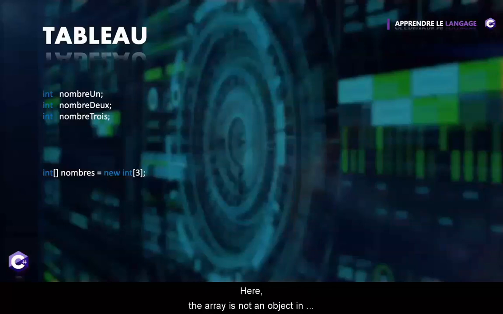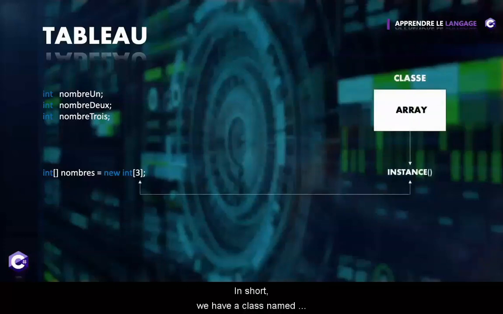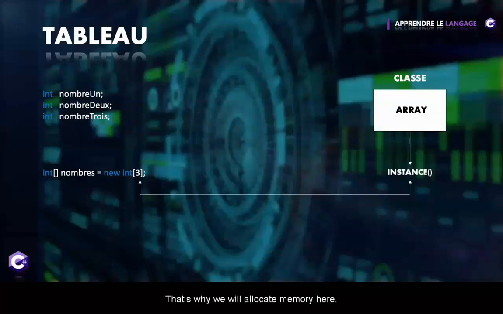Here the array is not an object in quotation marks, because to create an object we have to use the new like in the previous video. In short, we have a class named array in the system. And when we add new, we will create an instance of this class and thus an object. That's why we will allocate memory here.